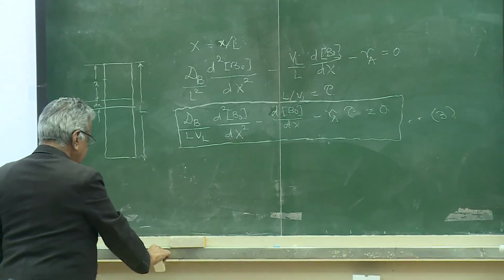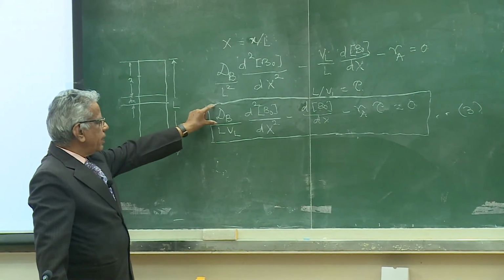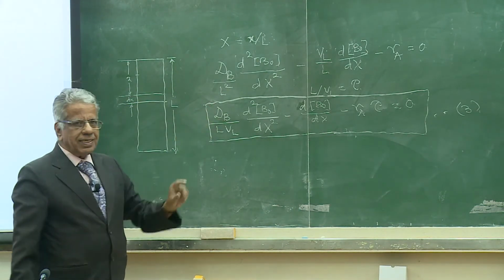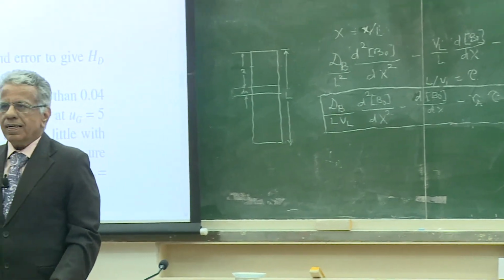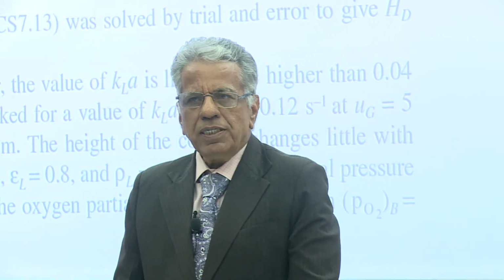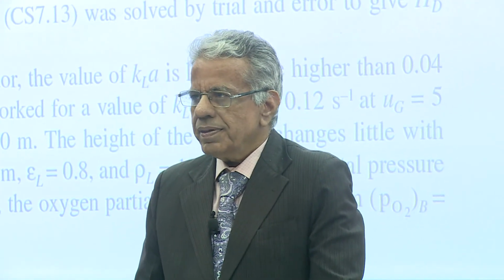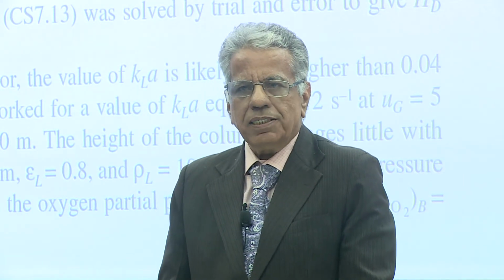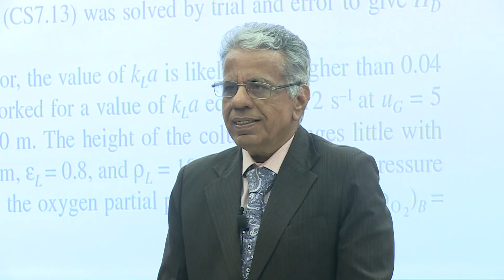Now examine the numerator and denominator. dB is dispersion and VL is convection. So in a reactor, if dispersion is much greater than convection, the flux is occurring in a major way by dispersion as compared to convection.